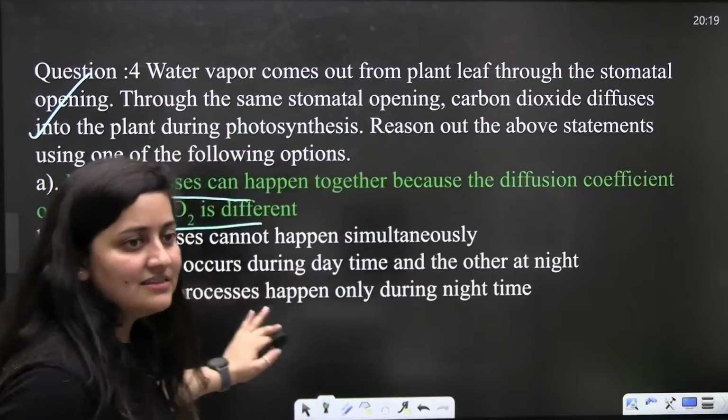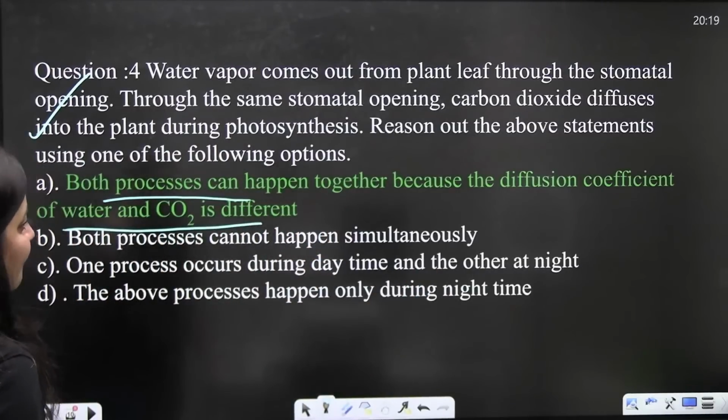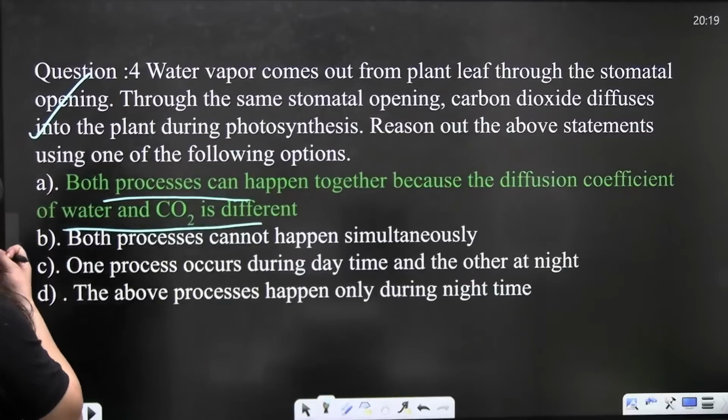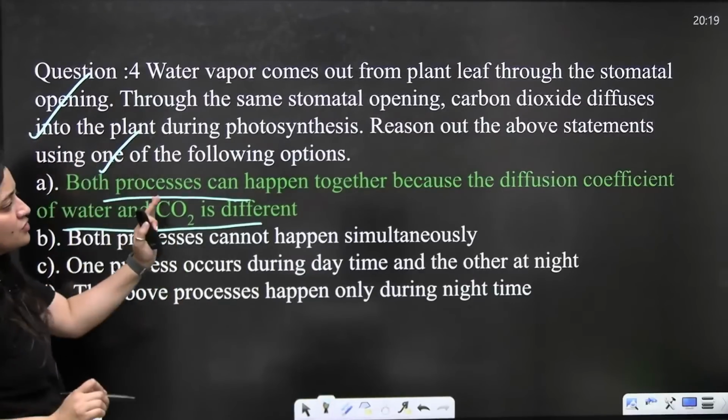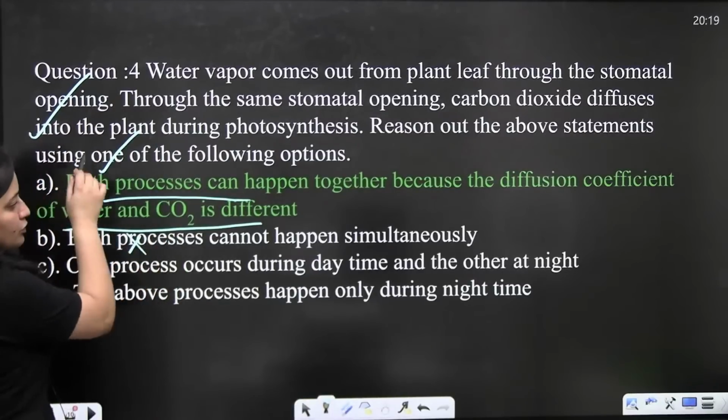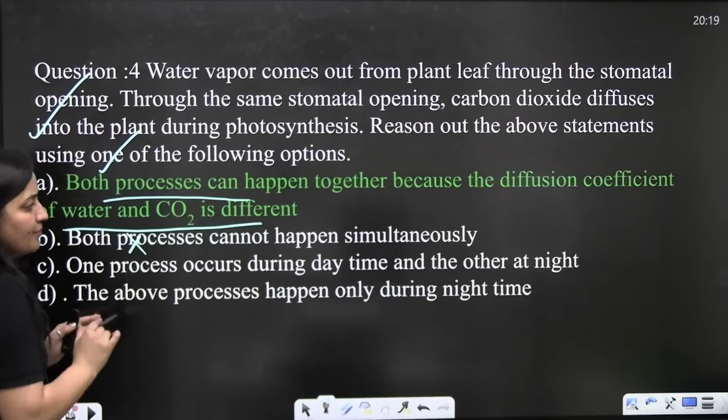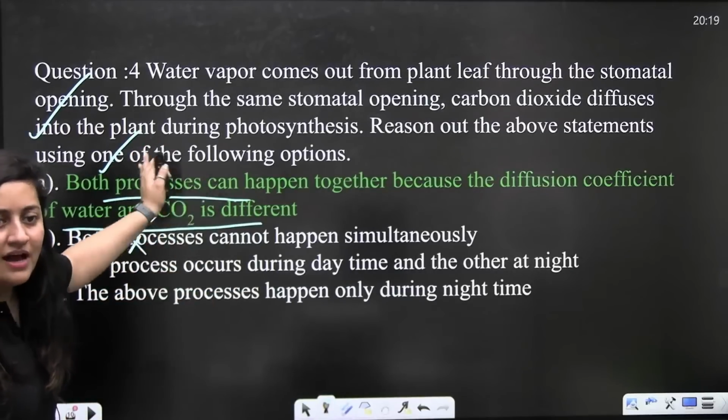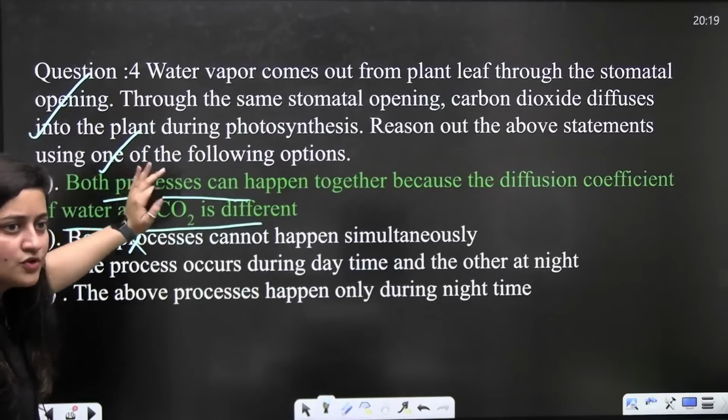This is the correct answer and it is very important. Done? So, from this statement, you can remember this concept. You cannot say that both of them cannot happen simultaneously. They will occur together. Why? Because the diffusion coefficient is different.